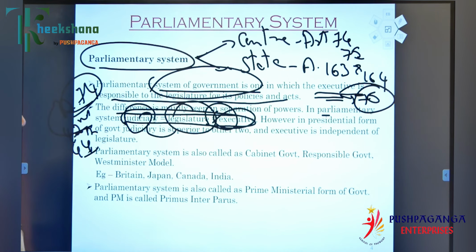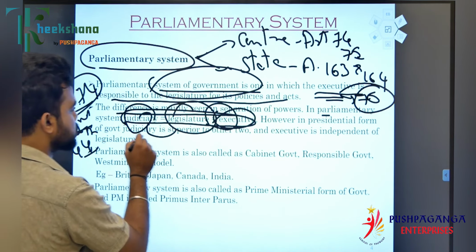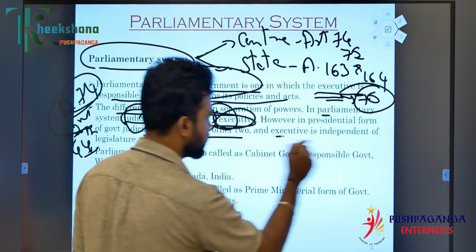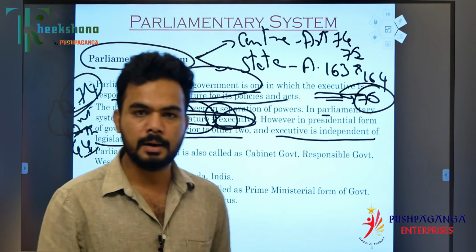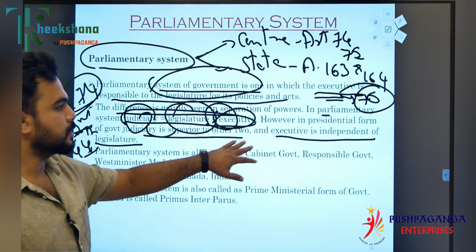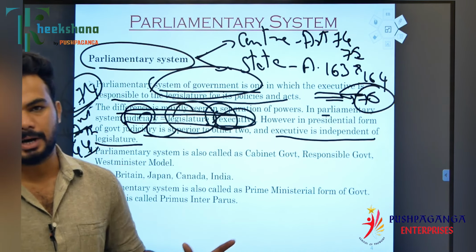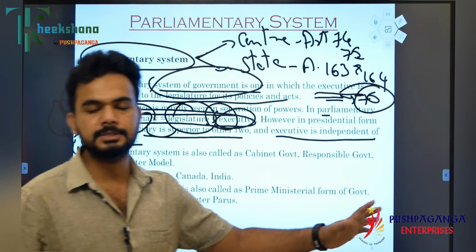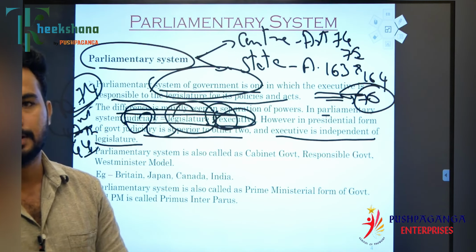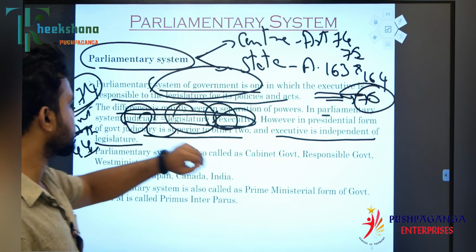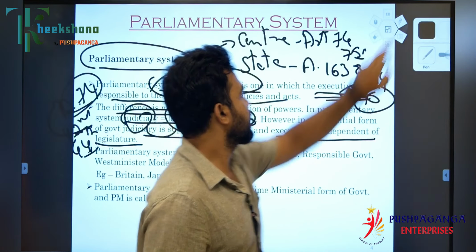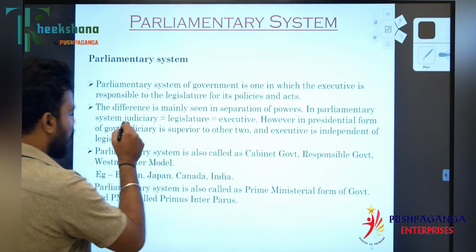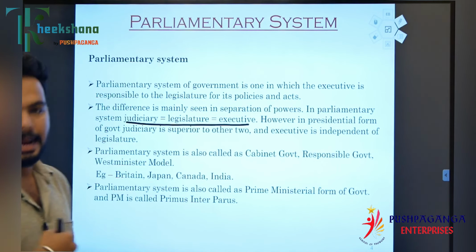And if the judiciary is wrong, the legislature makes sure that the judiciary is running in a proper manner. However, in the presidential form of government, the judiciary is superior to the other two and the executive is independent of the legislature. This is called separation of powers. Whereas in the parliamentary system, all three go hand in hand.